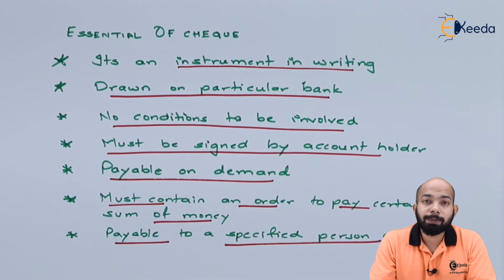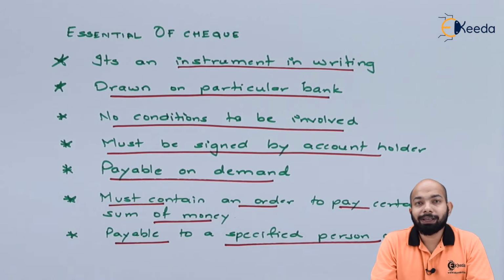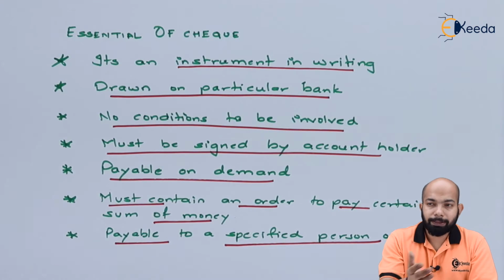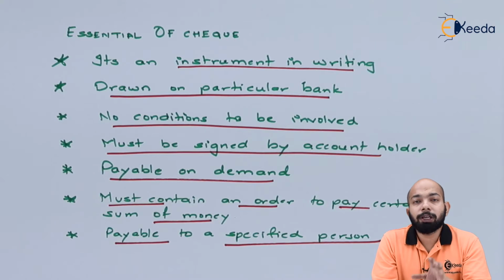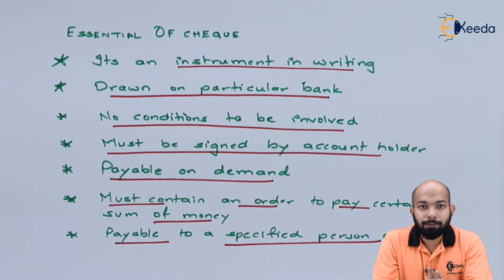It is payable to a specified person only, except in cases where it is a bearer check, or where it is a self check. That means you're supposed to withdraw from your own account for your own usage. But if you're issuing a check to a specific party, that amount is supposed to be payable to that specified person itself. I hope this is very clear.